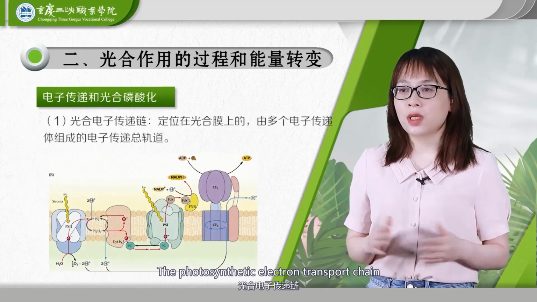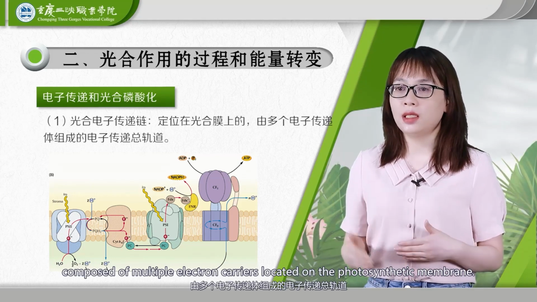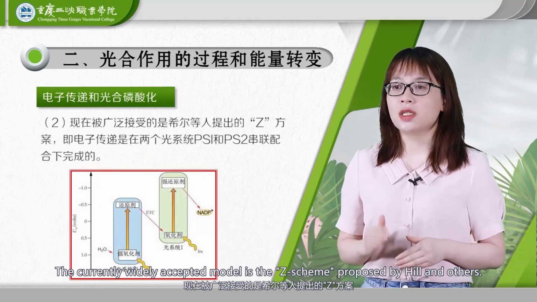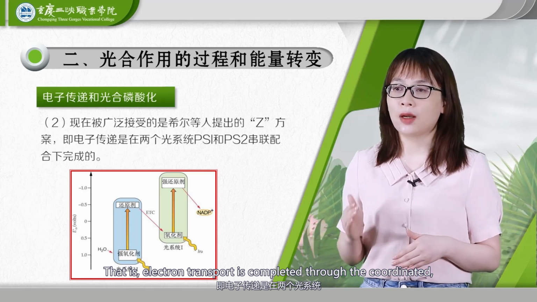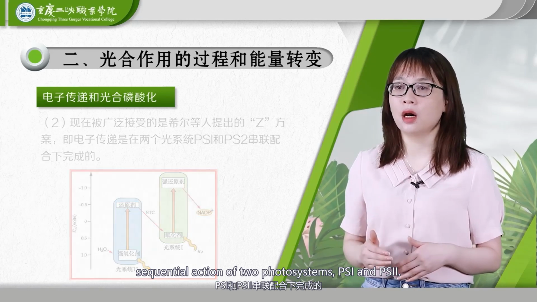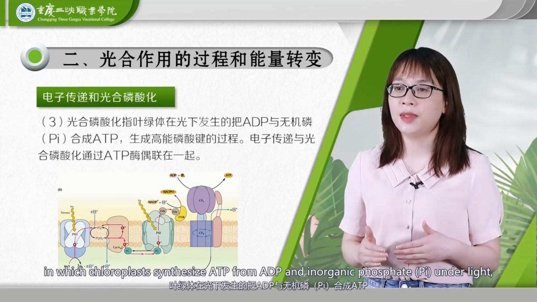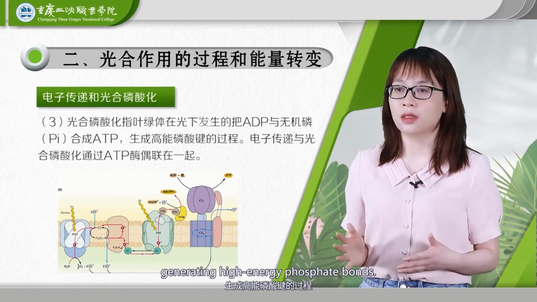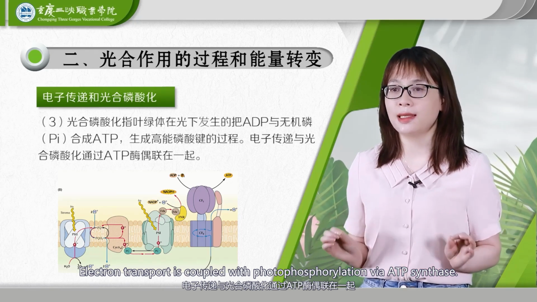The photosynthetic electron transport chain is the complete electron transport pathway, composed of multiple electron carriers located on the photosynthetic membrane. The currently widely accepted model is the Z-scheme proposed by Hill and others. That is, electron transport is completed through the coordinated, sequential action of 2 photosystems, PSI and PSII. Photophosphorylation refers to the process in which chloroplasts synthesize ATP from ADP and inorganic phosphate, Pi, under light, generating high-energy phosphate bonds. Electron transport is coupled with photophosphorylation via ATP synthase.